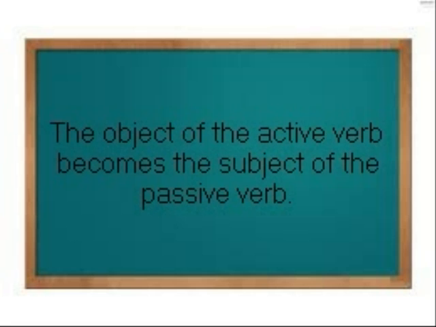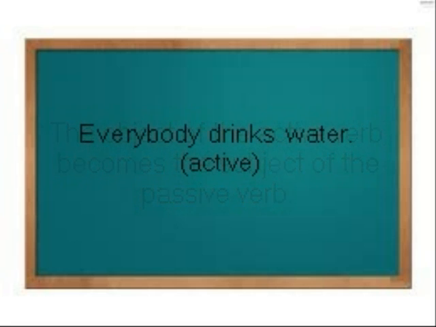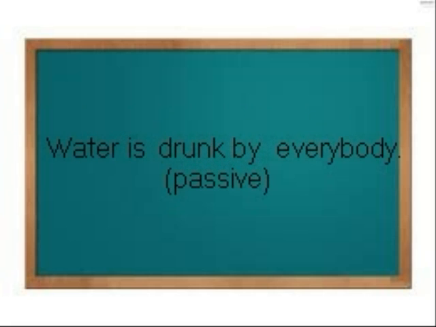The object of the active verb becomes the subject of the passive verb. For example, if we refer to the object, the sentence will be, everybody drinks water. However, if we refer to the subject, the sentence will be, water is drunk by everybody.